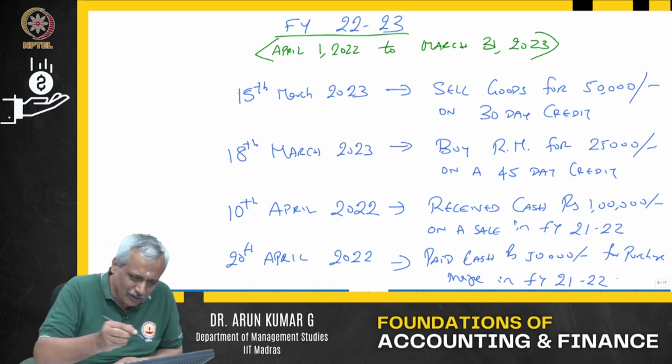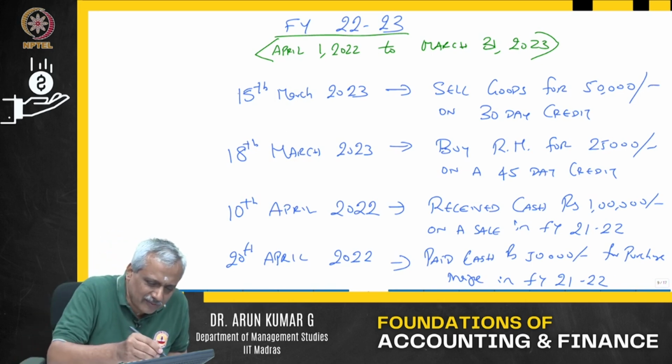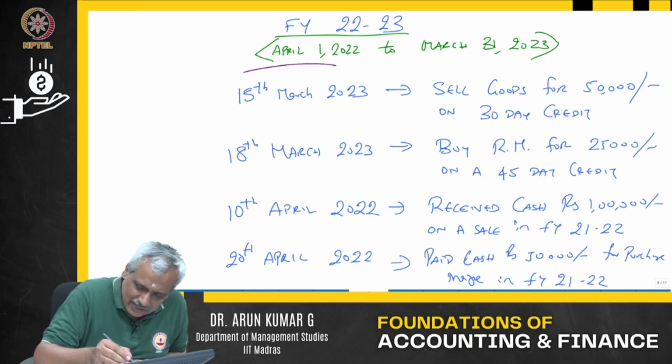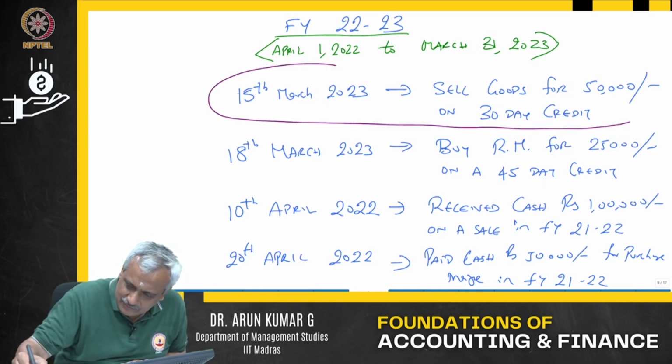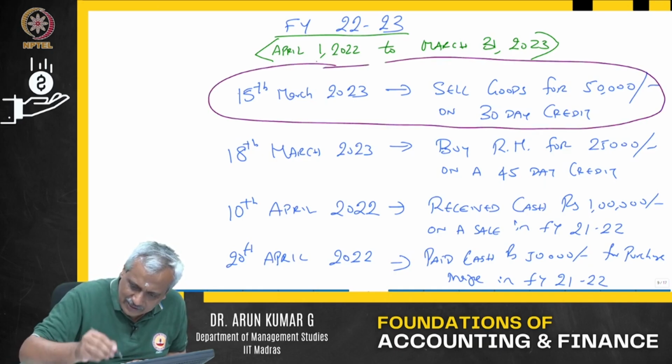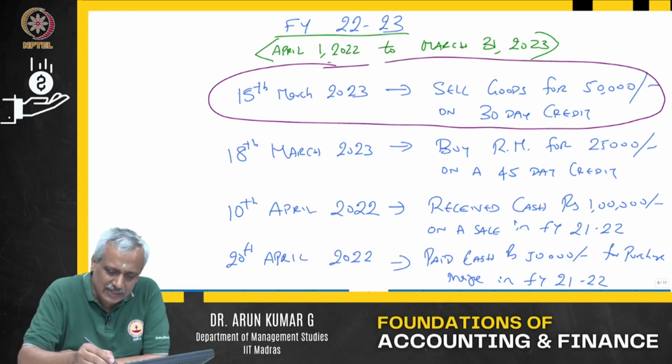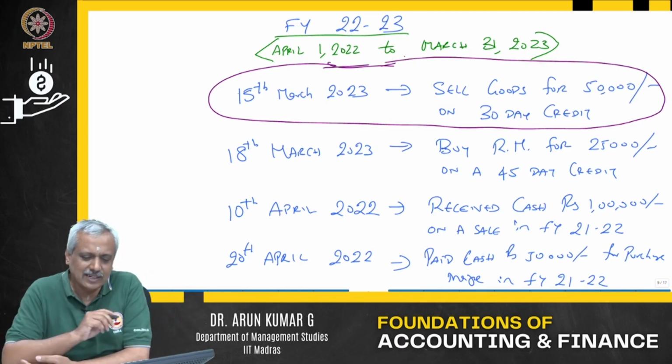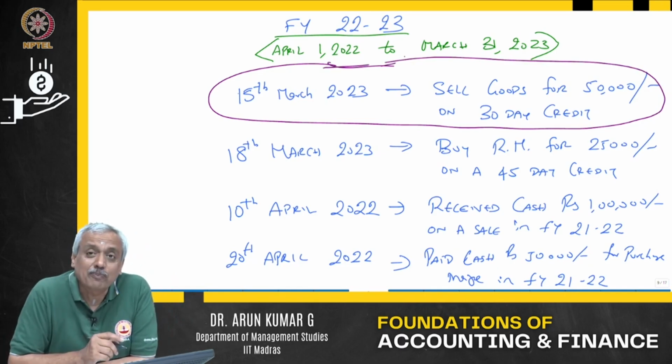Now, the first and foremost question: will this first transaction, which I am circling, impact the financial statement, that is, the profit and loss statement for the financial year 22-23?